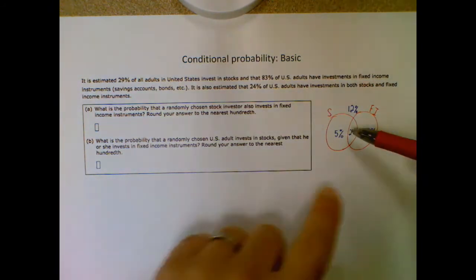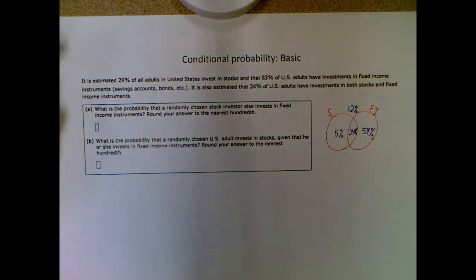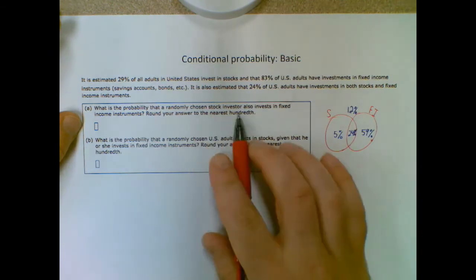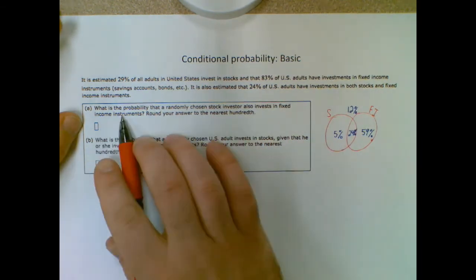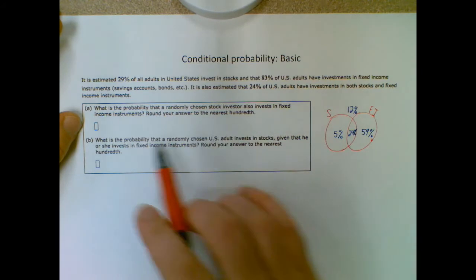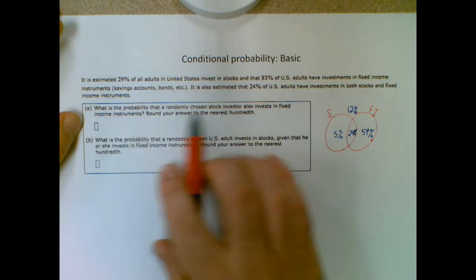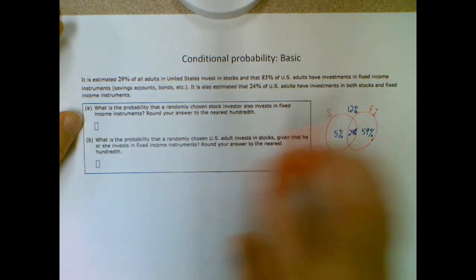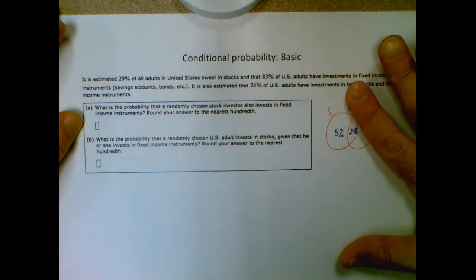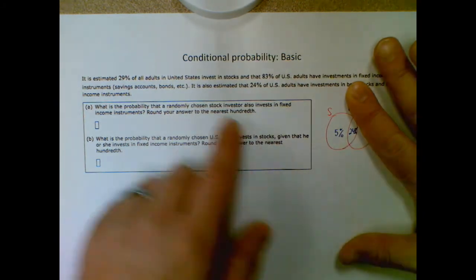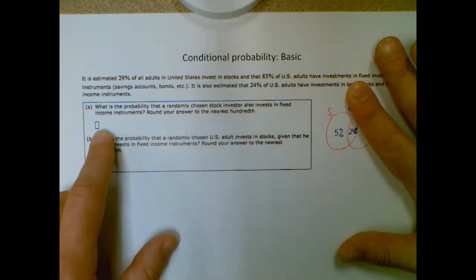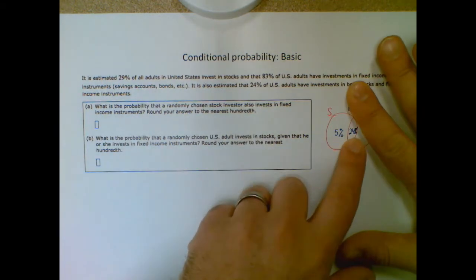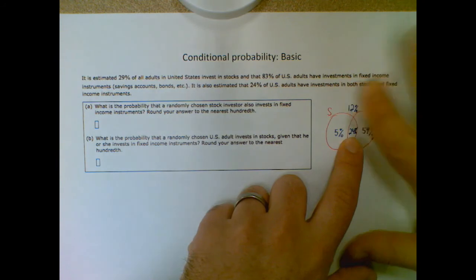So now I'm going to use that Venn diagram to answer these questions. What is the probability that a randomly chosen stock investor also invests in fixed income instruments? Round your answer to the nearest hundredth. Okay. So in this case, I know they chose to invest in stocks, so I'm ignoring these two, and I'm only using the 5 and the 24. So what's the probability that they also invest in fixed income instruments? So if that's my entire world, the one I want is 24.